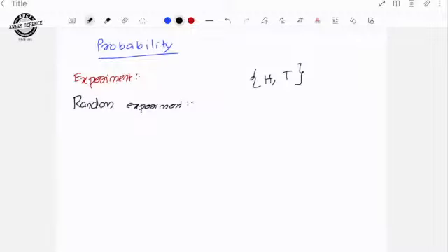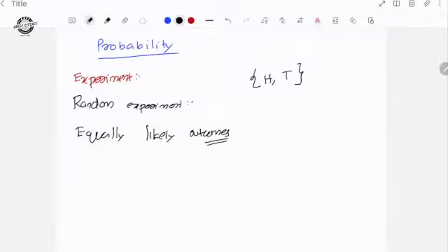The outcomes are equally likely. What are equally likely outcomes? There is no partiality towards any of the outputs. It is not that there is more chance for head and less chance for tail, or more chance for tail and less chance for head.